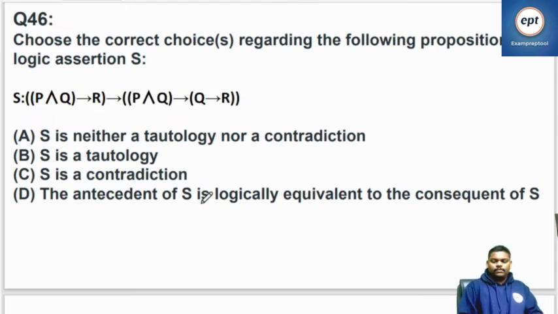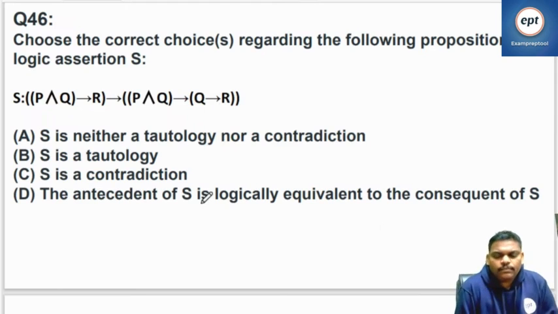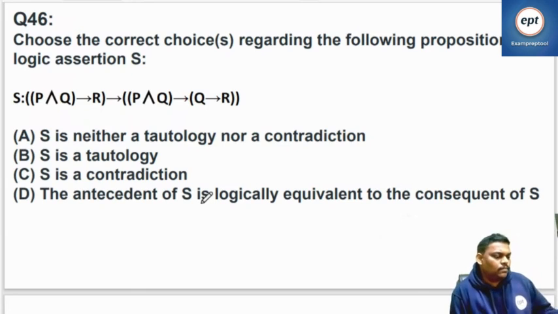Can you try this? Go to the question number 46. Can you try this?